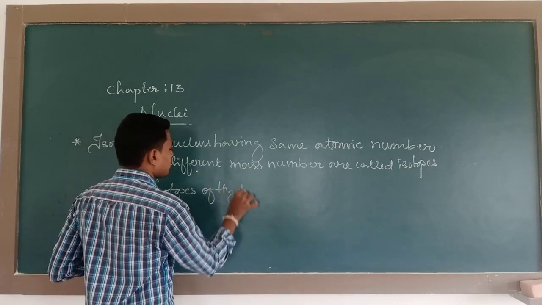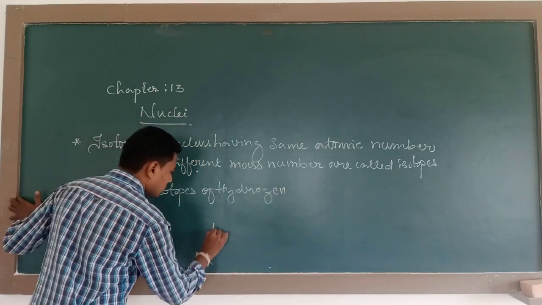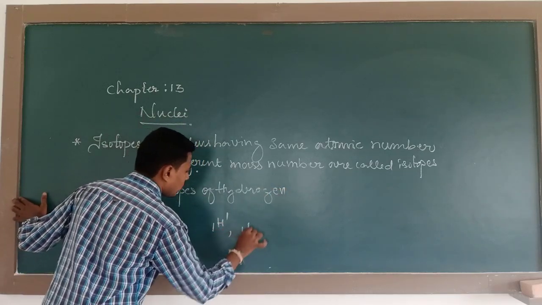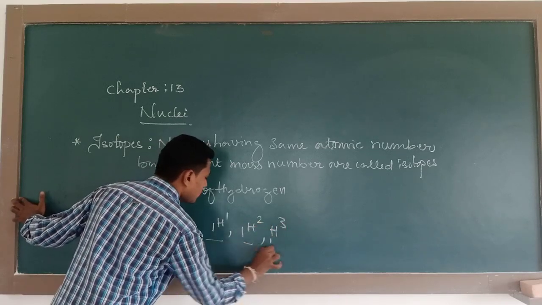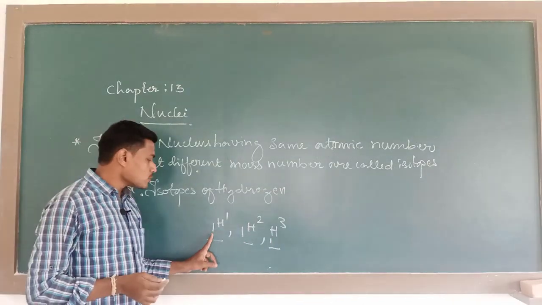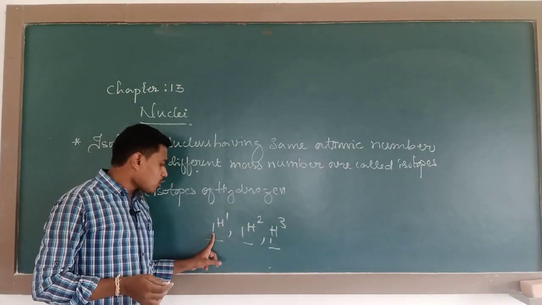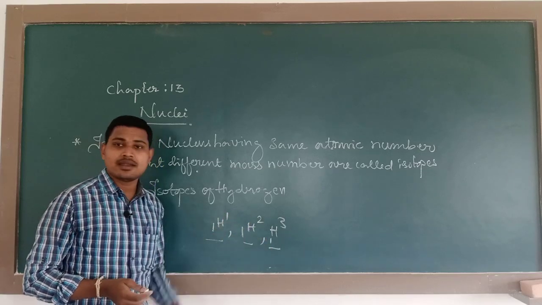You might remember them from chemistry. The isotopes of hydrogen are 1H1, 1H2, 1H3. They have atomic number 1, but mass numbers 1, 2 and 3.